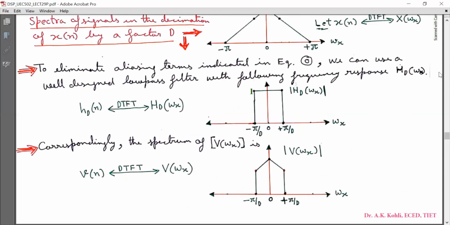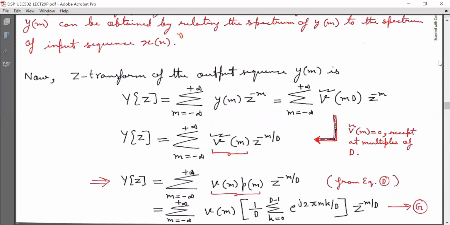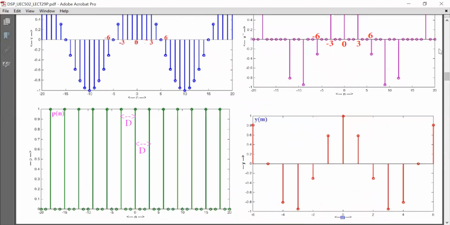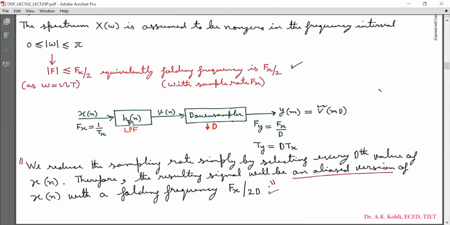Here the downsampling requires a well-designed low-pass filter and a downsampler.